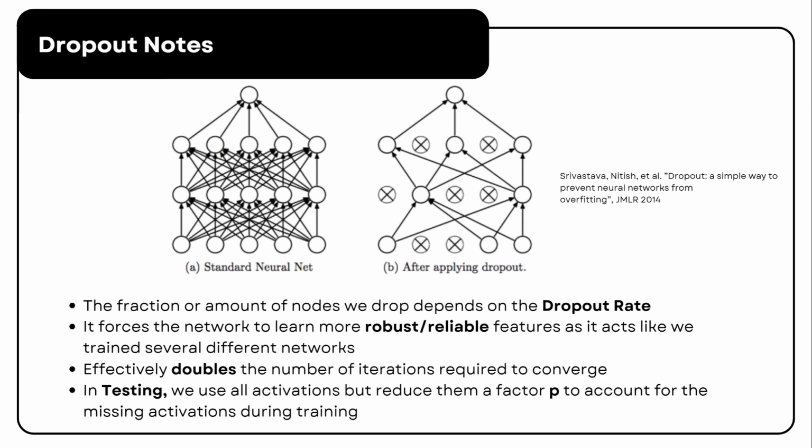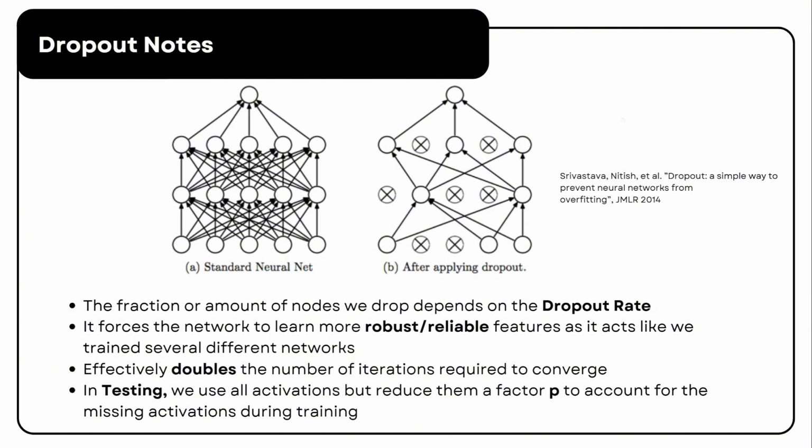So what effects does dropout have? First, the fraction of nodes dropped depends on the dropout rate, which is a hyperparameter we define.